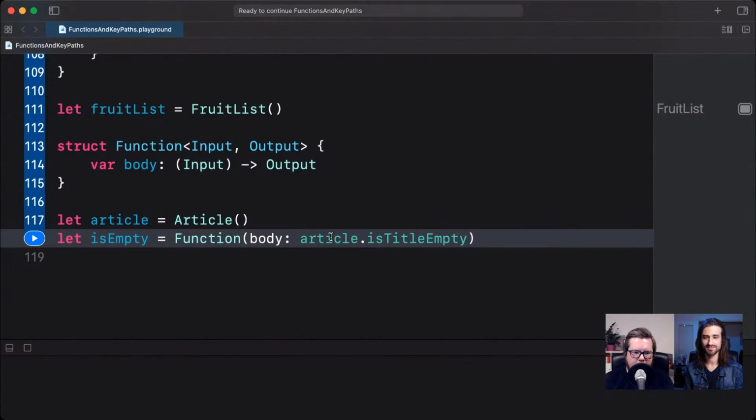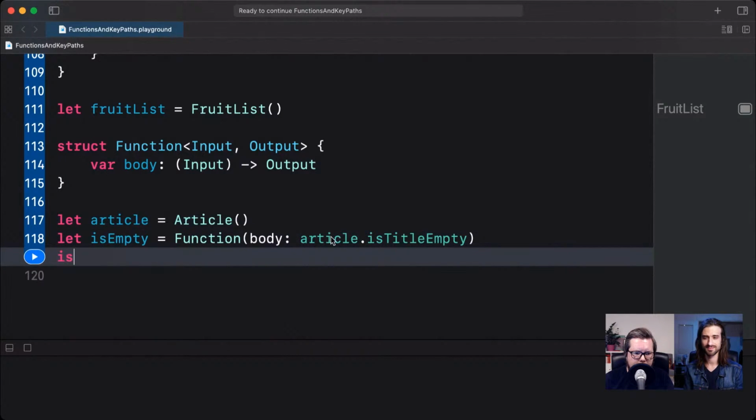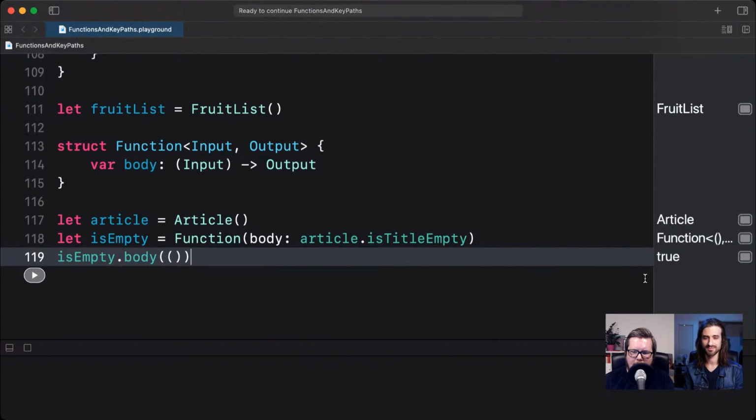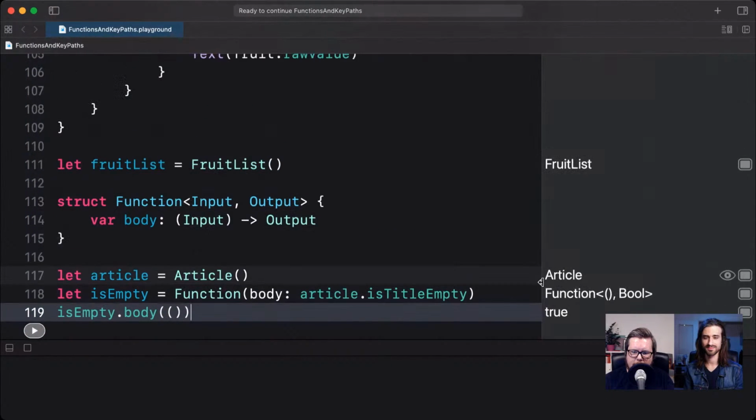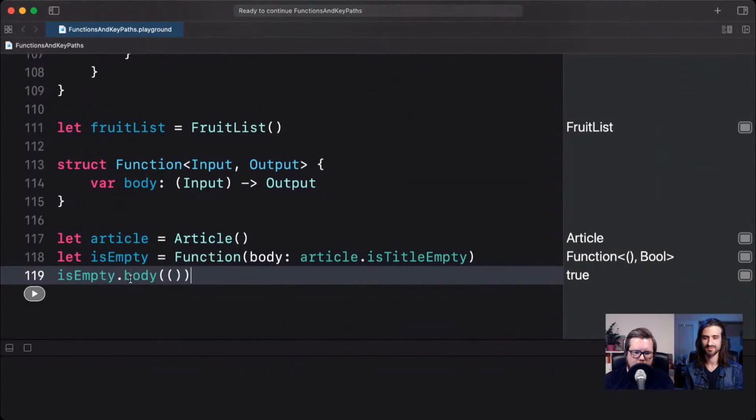And it is a function. And so we can now call this by saying isEmpty.body and invoke it like this. We would have to pass the input as well, which is Void in this case. And we can now get back true, right? So we're able to call this function by calling its body property, just like this. That's something we would expect works.